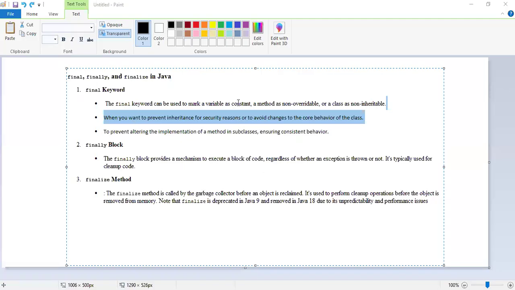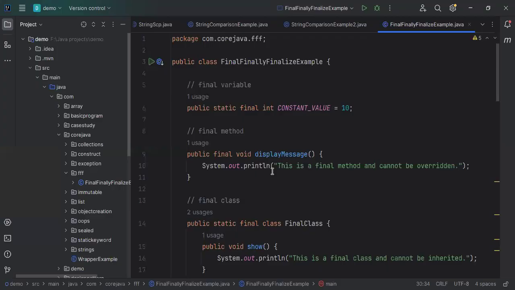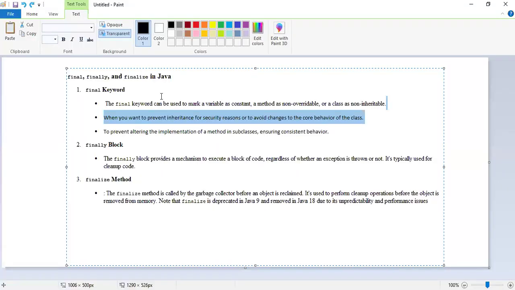Welcome friends. In today's video, we are going to see what are final, finally, and finalize in Java. We will understand with one example as well, and we will see what errors we get when we declare a method as final or a variable as final. Let's first understand the definition of final.